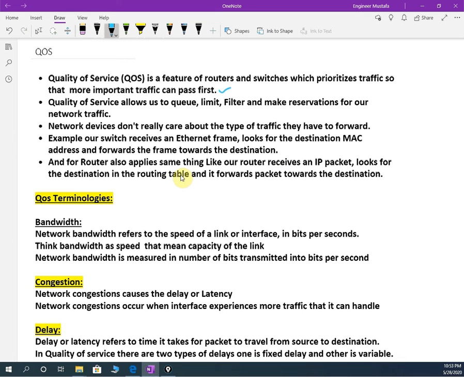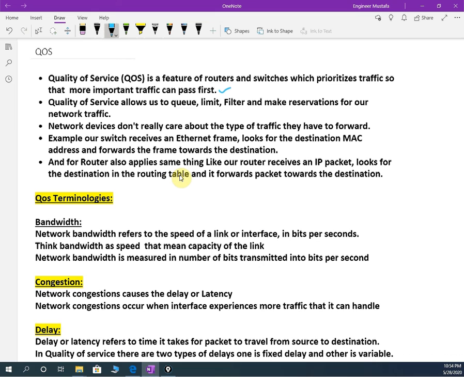So what is the problem with this? Router and switch are not prioritizing the traffic, and we need to do that. Prioritizing the traffic is known as quality of service. Did you understand? We can say this is an IP call, a voice call, so we need to give more priority because this call should not disconnect or lose packets.